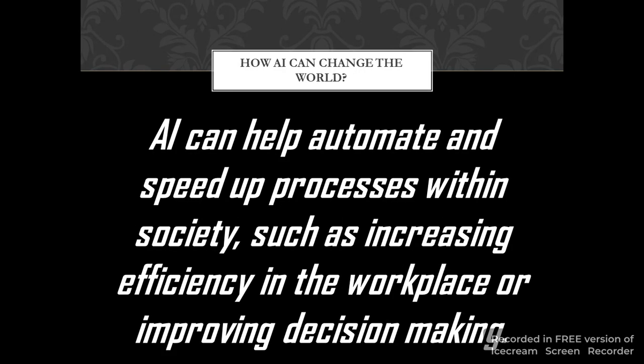How can AI change the world? AI can help automate and speed up processes within society, such as increasing efficiency in a workplace or improving decision making. In simple words, it is capable of making human tasks easier. These systems and machines reduce the time, effort, and error while increasing efficiency, but not without risk.